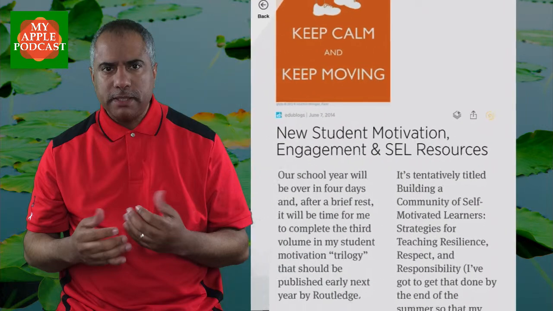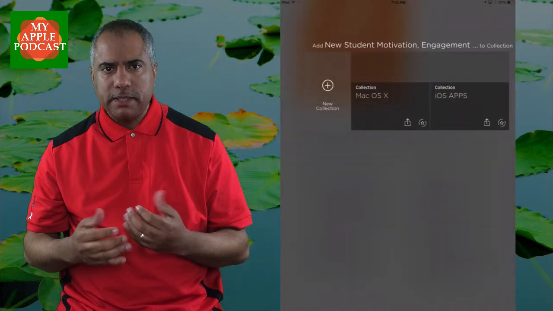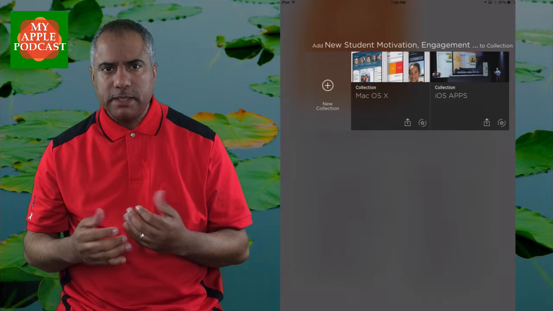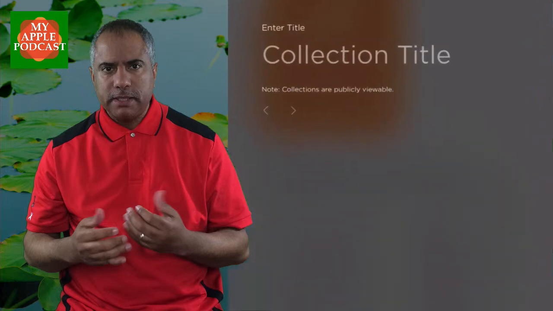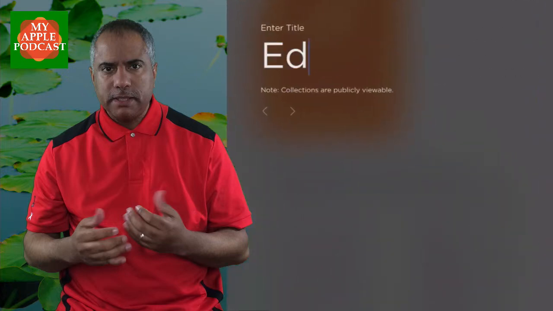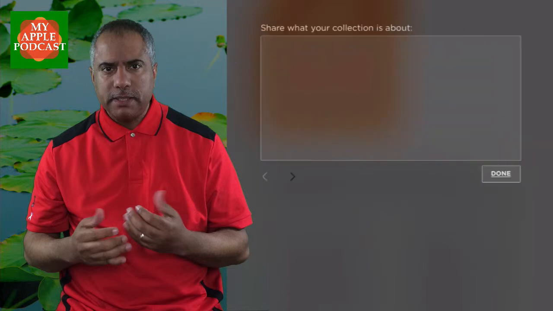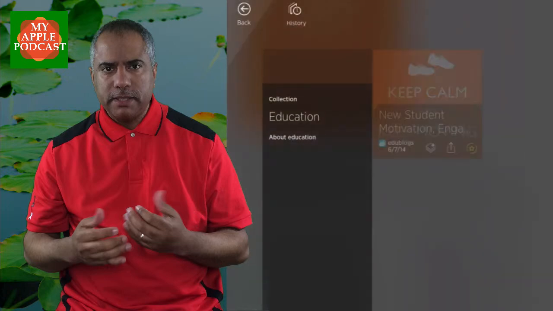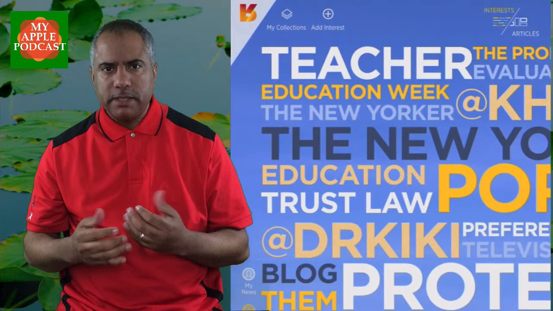So when I select the collections icon, you see I'm prompted to add it to collections that I've already set up, or I can just simply add a new collection. So in this case, I can go ahead and hit the plus symbol and just type in education. Hit done. Then it's going to prompt me to describe what that is about. Just going to put in here about education. And now I can continue to save articles to that particular collection.